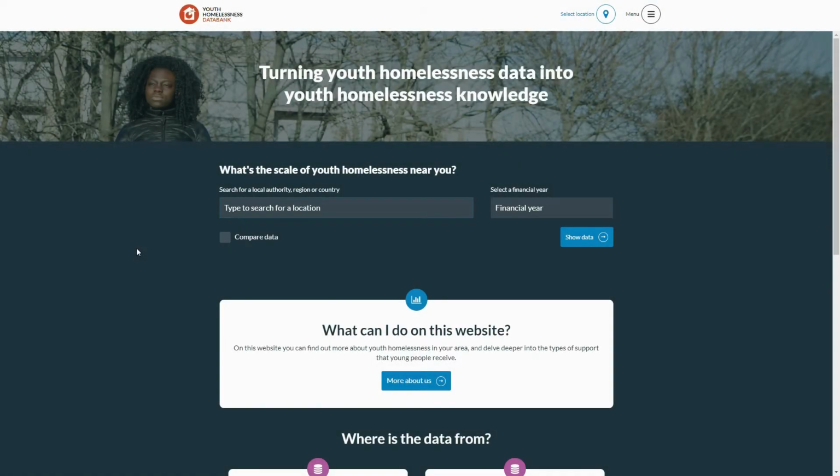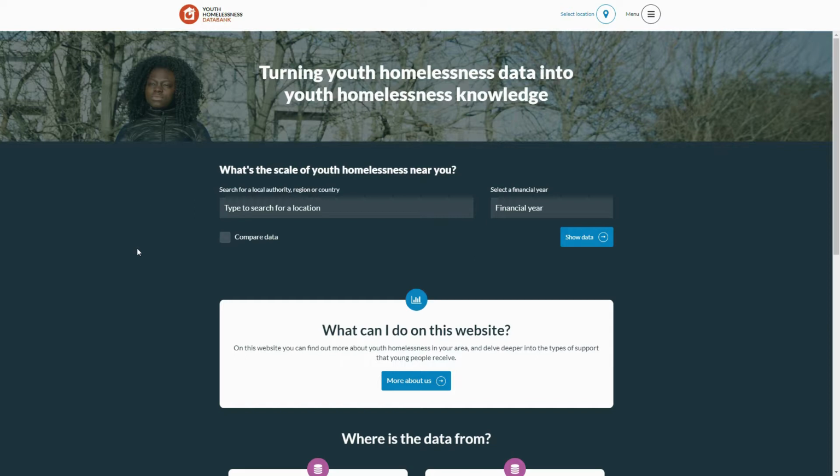The databank collects together data from multiple sources, including that published by the government and data collected from Freedom of Information requests to all local authorities across England. The website exists so that anyone who wants to know more about youth homelessness can easily get the facts. So what information can we find on the Youth Homelessness Databank website? Data can be viewed at a local authority, regional or national level.